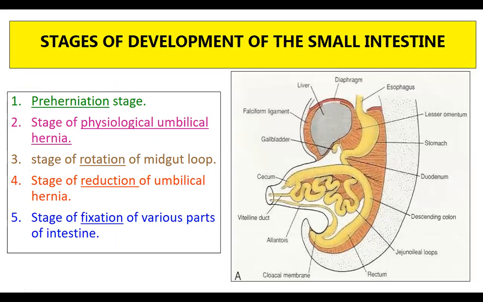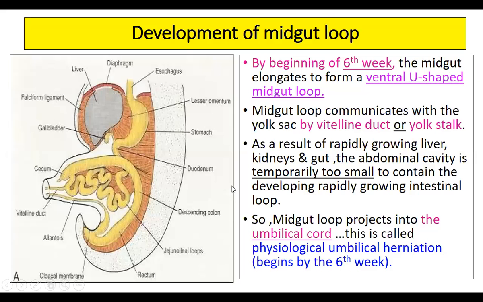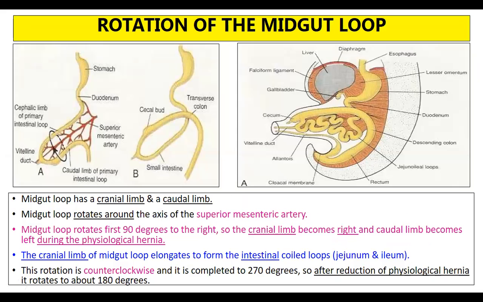There are five stages under which the small intestine will develop. This is a lengthy process. So what are those stages? The first stage is called pre-herniation. Herniation means any content of the abdomen coming out. Before the herniation, the stage is called pre-herniation. The second stage is called the stage of physiological umbilical hernia, where all the intestine will come out through the umbilicus. If you see here, the contents will come out.